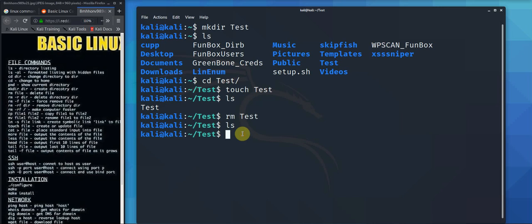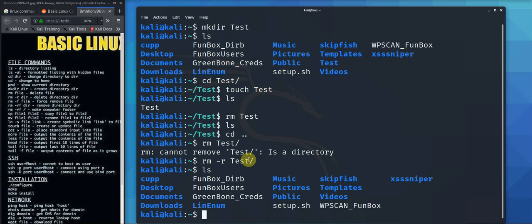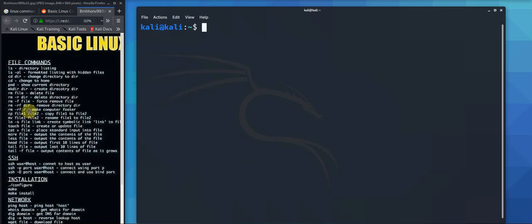Oh yeah, so if you want to remove a directory, you can't just remove test. It gets upset. So what you need to do is remove recursively, and that will remove everything in test. There you go. Now clear. And then remove file, force remove, force directory.